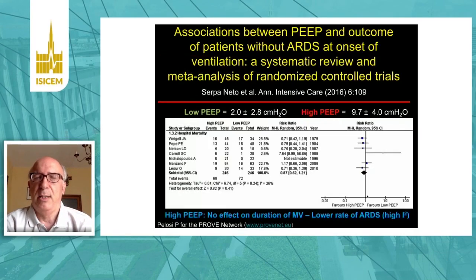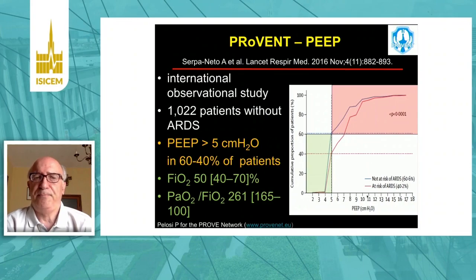What about PEEP? Several studies showed that lower PEEP, 2, versus higher, 9 to 10 centimeters of water, in non-ARDS patients was not associated with major changes in duration of mechanical ventilation or other important clinical outcomes. We found that PEEP higher than 5 centimeters of water was used in 40 to 60% of patients, with an FiO2 around 50% in more than 40 to 70%, and a PaO2/FiO2 ratio around 261.